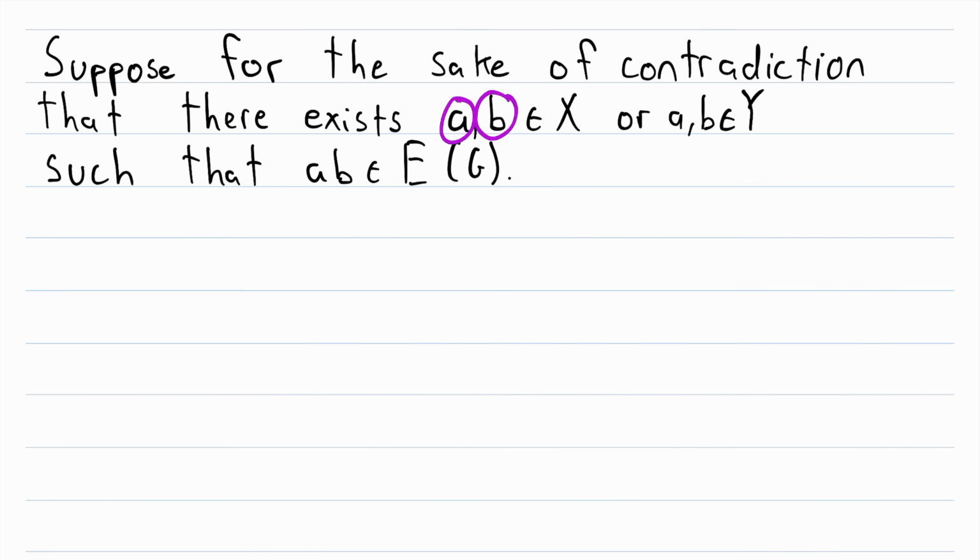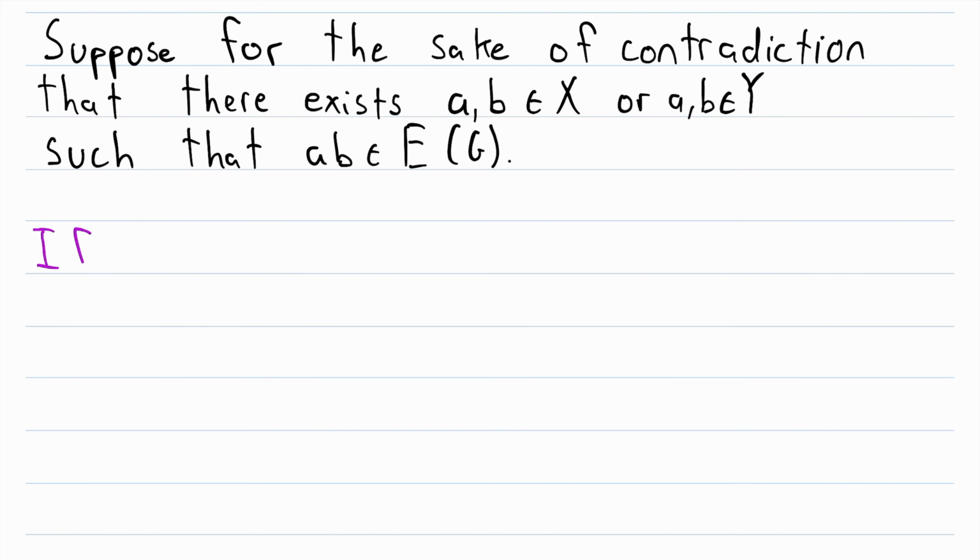What if A or B is equal to that first vertex W? Let's address this possibility. Without loss of generality, which I'll abbreviate WLOG, if A is equal to W, and I put without loss of generality because this argument will proceed the exact same way whether A is equal to W or B is equal to W. And we know they can't both be equal to W because they are joined by an edge, so they have to be distinct vertices.